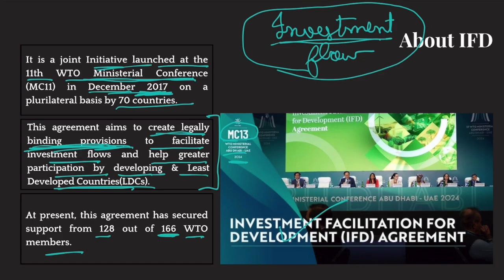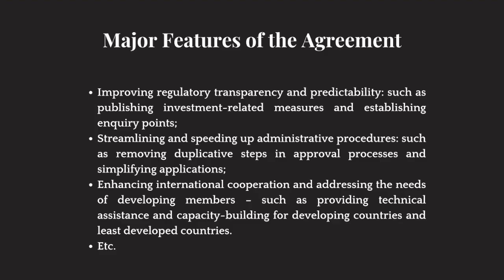All right. Now, what are the major features of this agreement? It would improve regulatory transparency and predictability. These rules would ensure that no country can hide rules and regulations and investment flows. So it would boost transparency and predictability. It would also make it easy for a foreign investor to enter a country and insert their investment in that country. So it would improve rules and make them more liberal. And administrative hurdles and bureaucratic red tape would be reduced, enhancing international cooperation and addressing the needs of developing members.